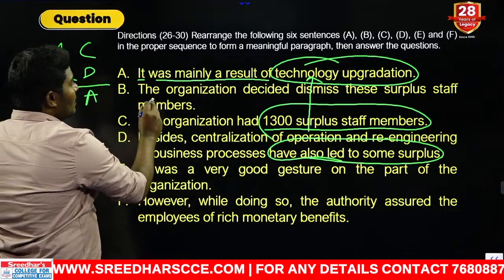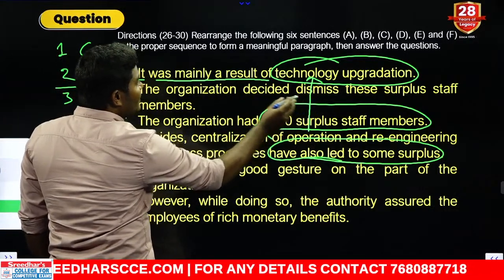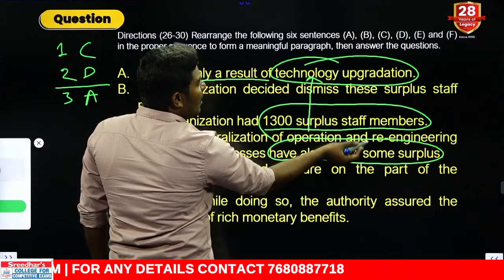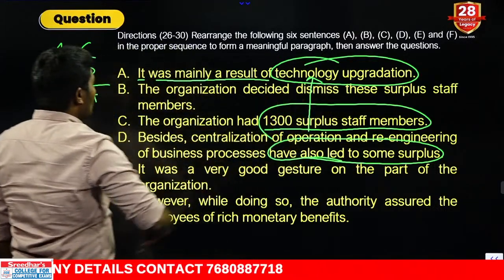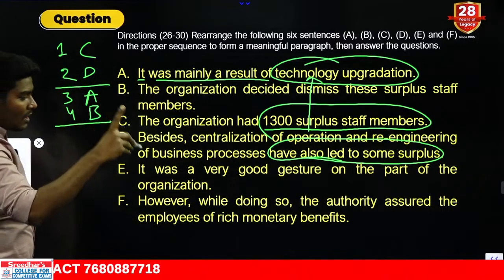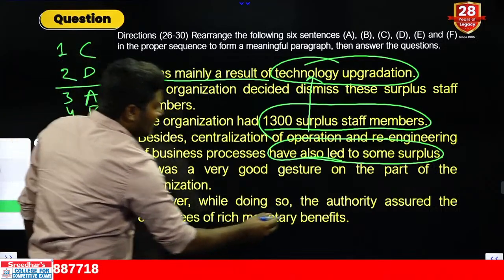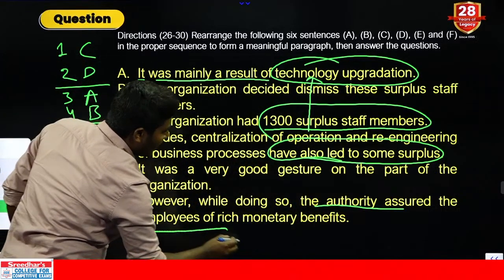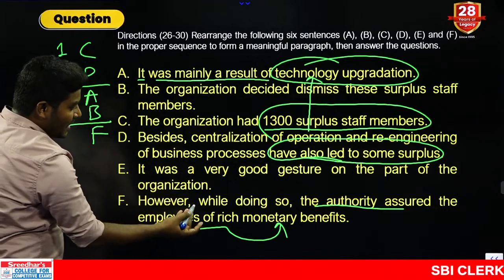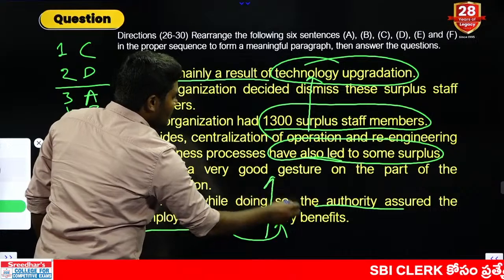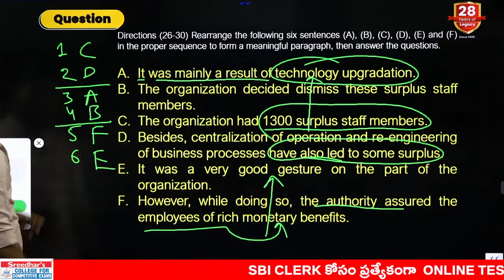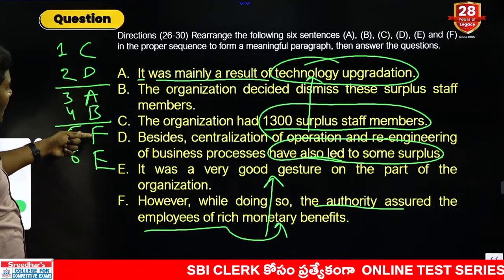Next, come to B. The organization decided to dismiss these surplus staff members. The organization is trying to eliminate all of them. That comes with a B. After this, before just getting rid of them, the authority assured that these employees get good money. That comes with an F, and giving this money before they could leave is a good gesture. That comes with an E. So, together it comes with CD, AB and FE.